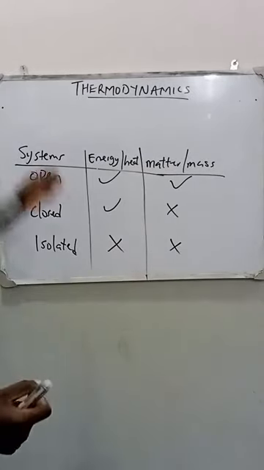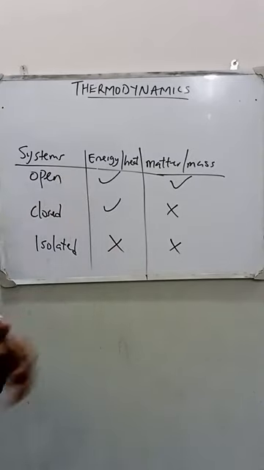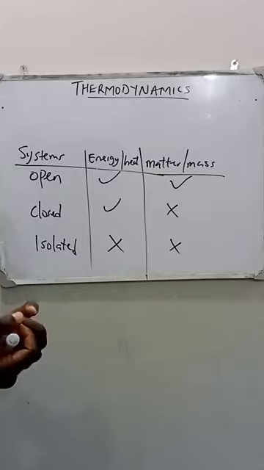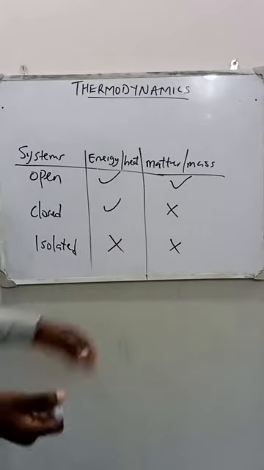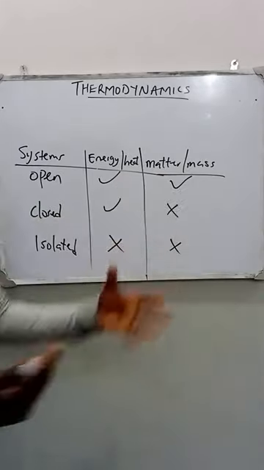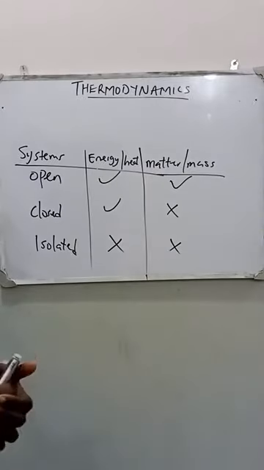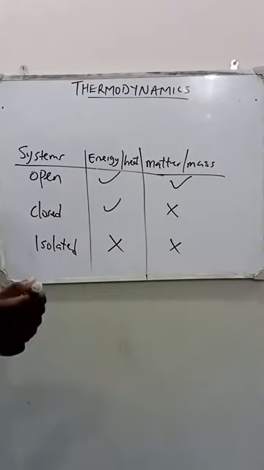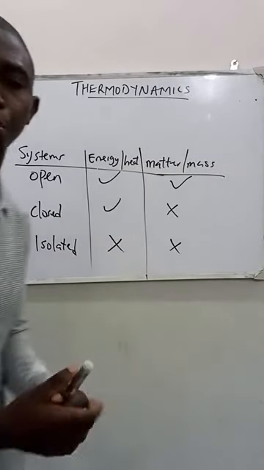So these are the classifications of systems under thermodynamics. Don't forget, an open system is a system that allows the exchange of energy and matter between itself and the surroundings. And a good example of open system is an open pot of soup.